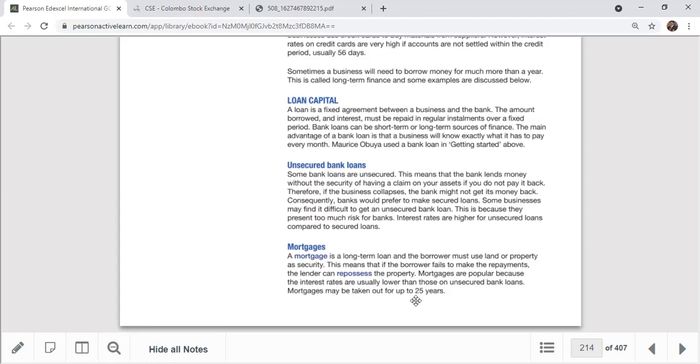So it's a very wise decision to go for a mortgage loan if you are buying some property, an apartment or something, because you can buy an apartment by mortgaging it and then pay over a duration of about 15 or 20 years, a long time. The thing is, with an apartment you can use it or you can rent it to someone. That's what a lot of people are doing. They buy apartments with a mortgage loan, and as soon as they purchase the apartment, they rent it out, and from the rent income they pay their loan bills, the mortgage installments.